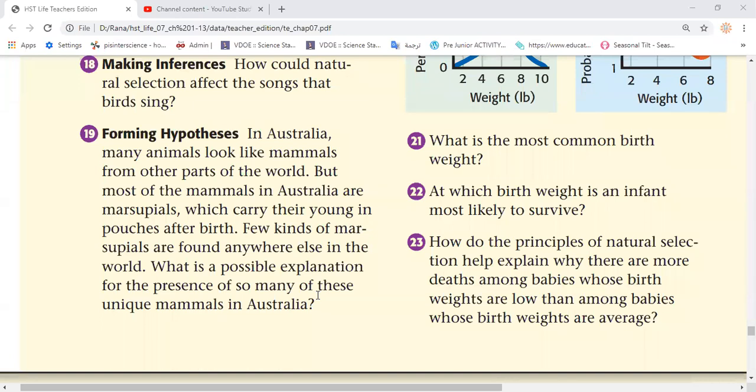Yes, guys. Anyone? What do you think? Why are they most abundant in Australia than other places? So the people who are raising their hand, you know the answer, or did you just raise your hand from the beginning? Yes, Pomika. Question number what? Question number 19.